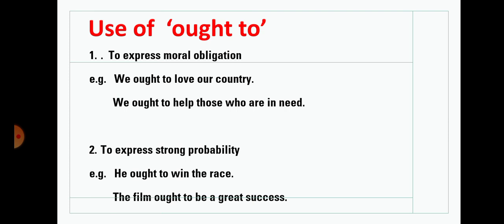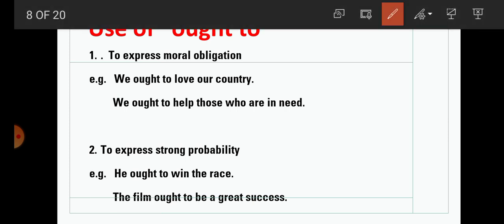Now students, next one, the use of ought to. What is the use of ought to? Ought to always comes together. So students, first rule, to express moral obligation, that is related to society. We ought to love our country. So ought to indicates what? Moral obligation, that it is our moral obligation to love our country.